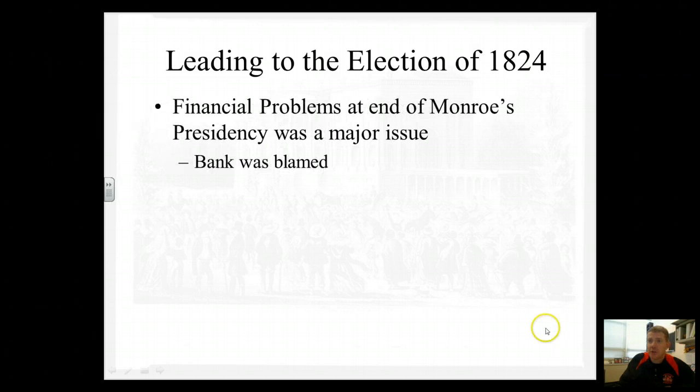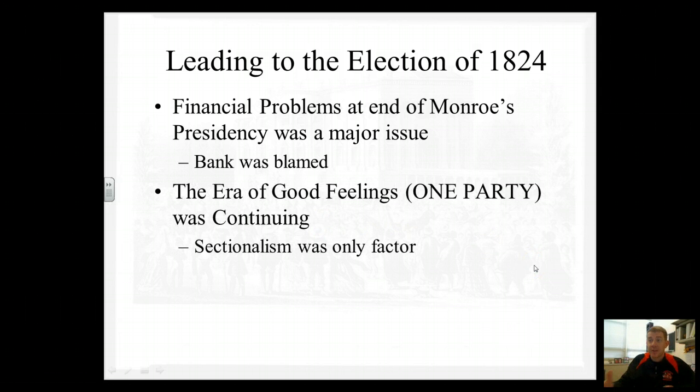Well, we end up with competition because there's an issue, and that issue is financial problems. In 1819, there is a financial panic. There's a lot of people, kind of what we went through about 3 years ago in the U.S. There's a pretty massive recession. The economy's not doing very well, and a lot of people were blaming the Bank of the United States. Well, that brings an issue into this era of good feelings.